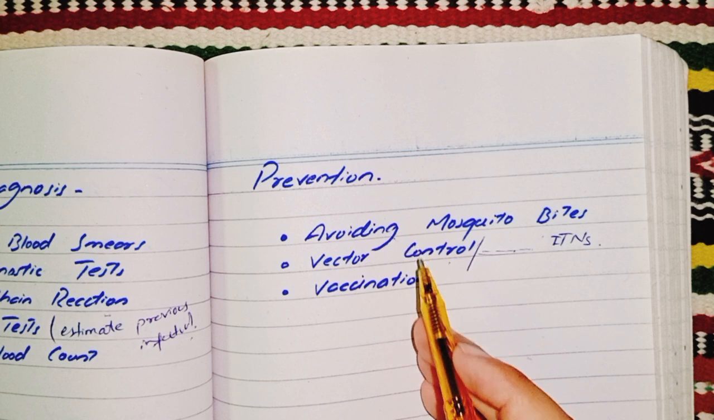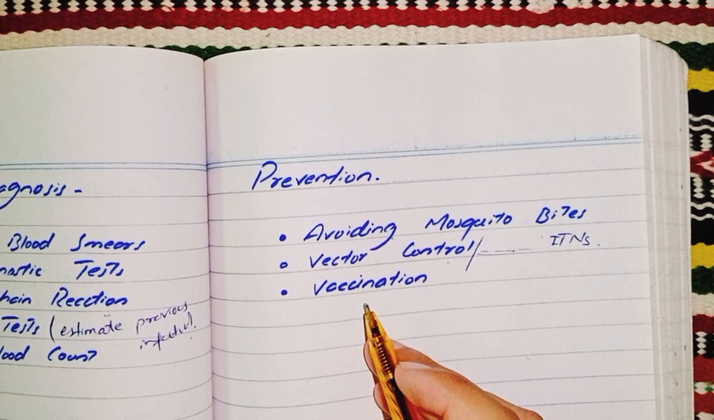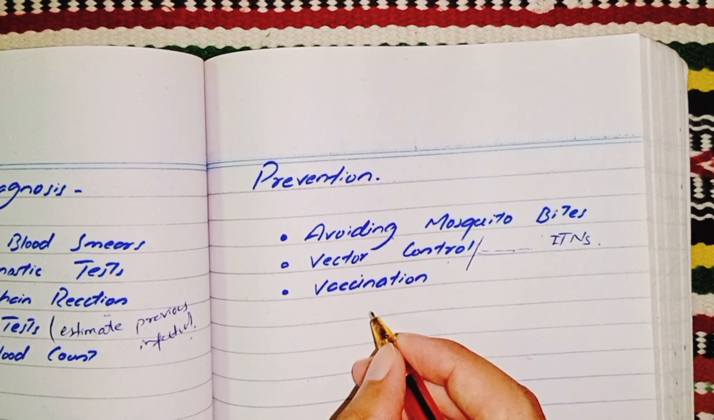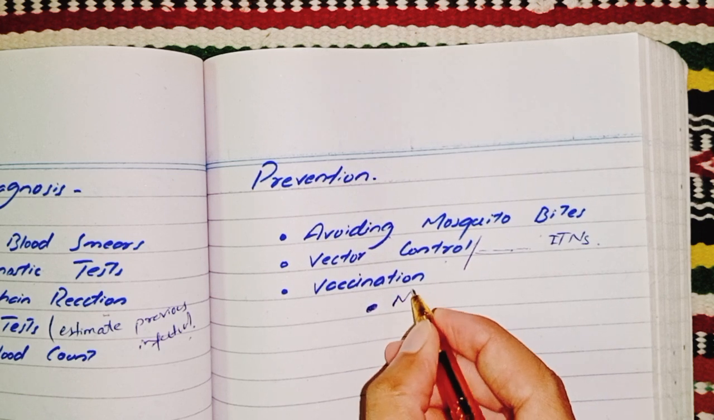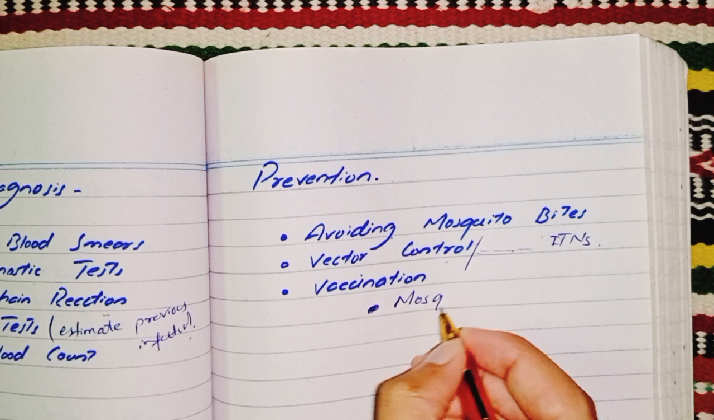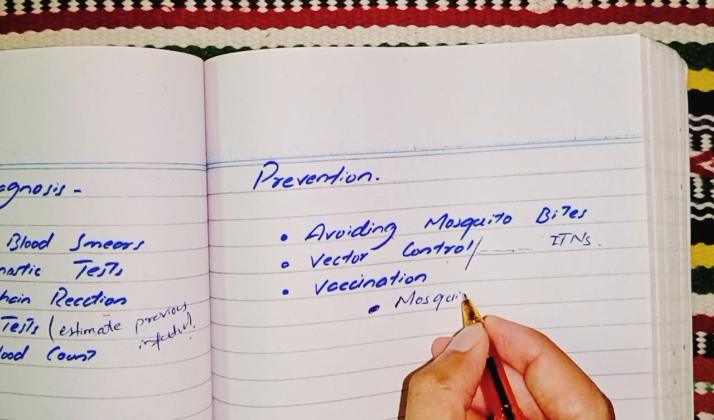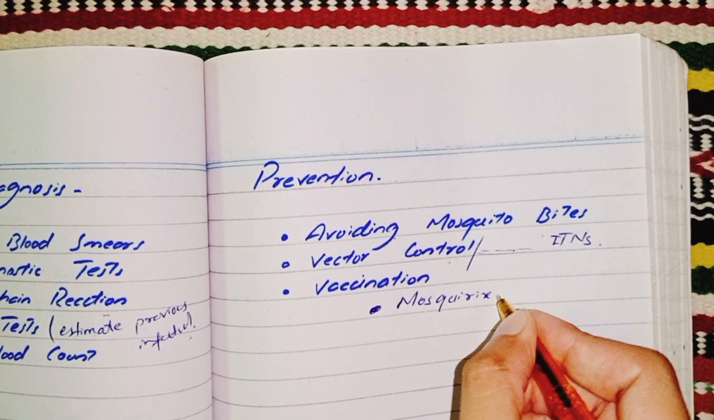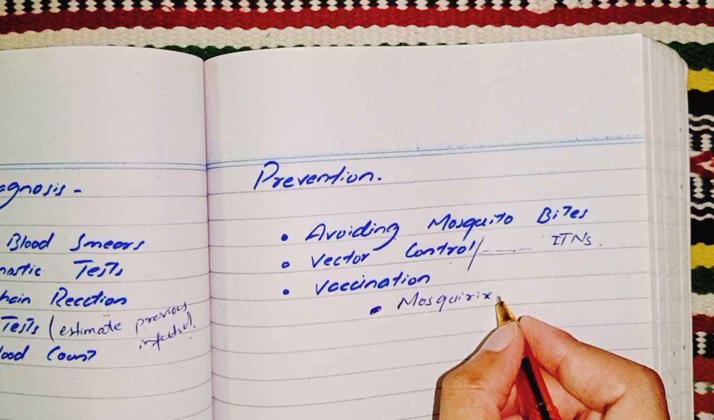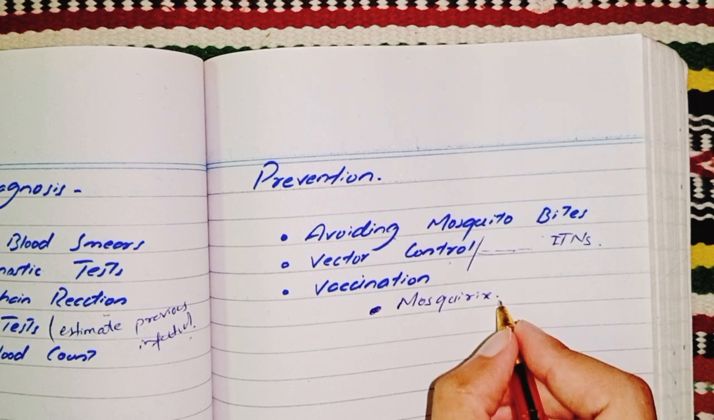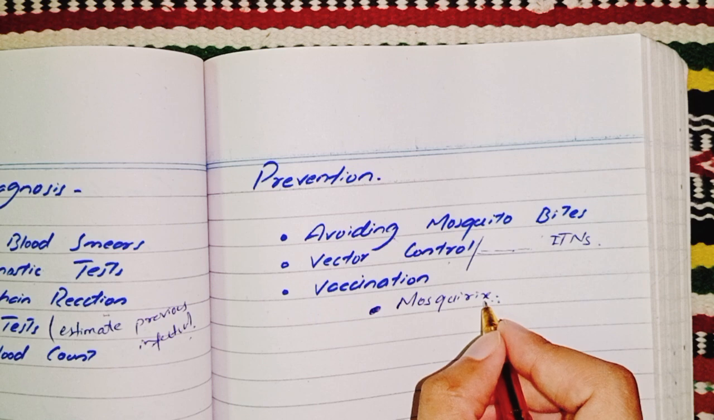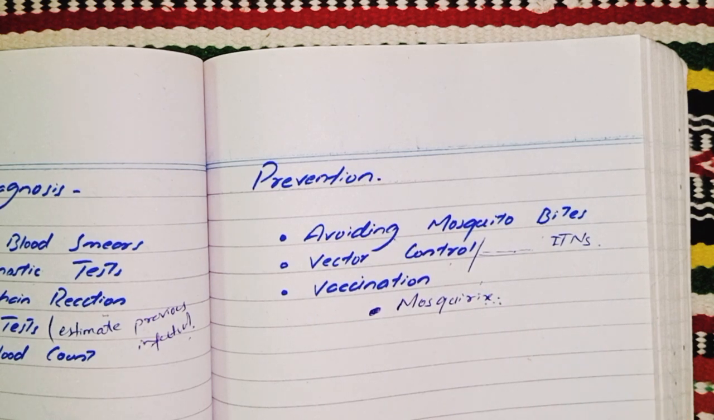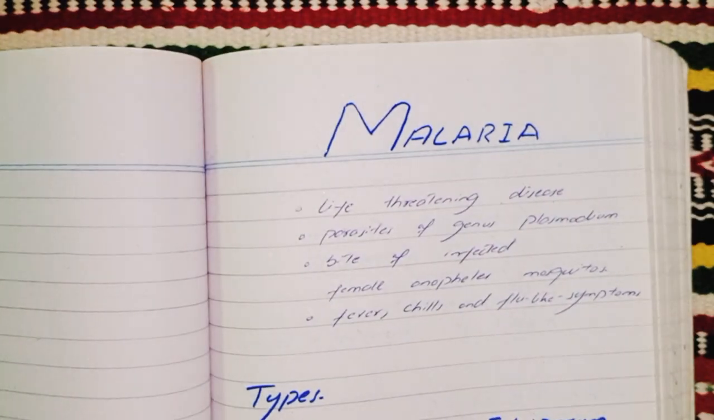Last way of prevention is vaccination. The first malarial vaccine is Mosquirix, for children in high transmission areas, particularly in Africa. Mosquirix is the first malaria vaccine used in Africa. Okay, let's summarize.